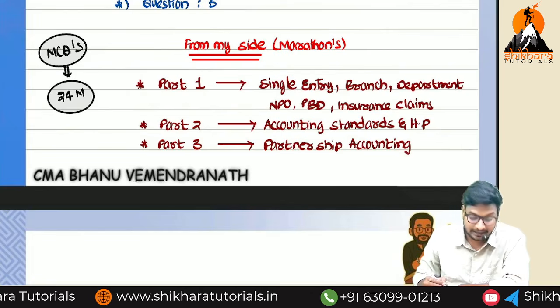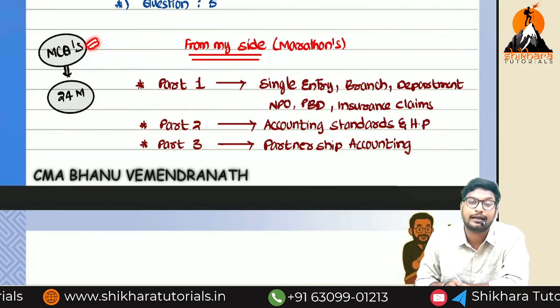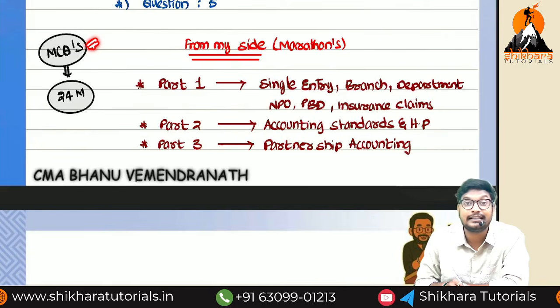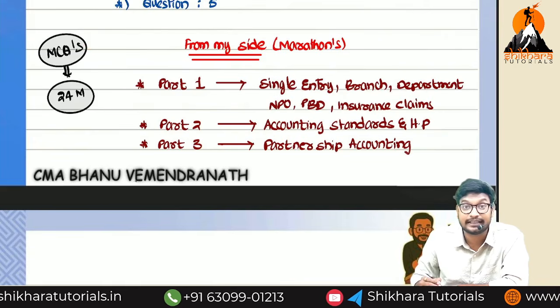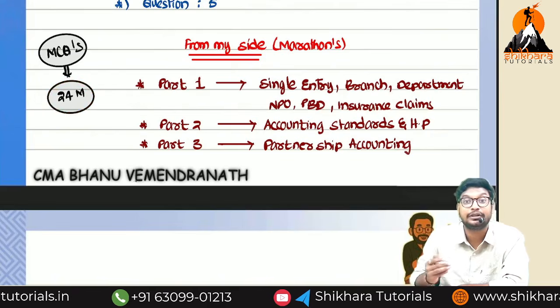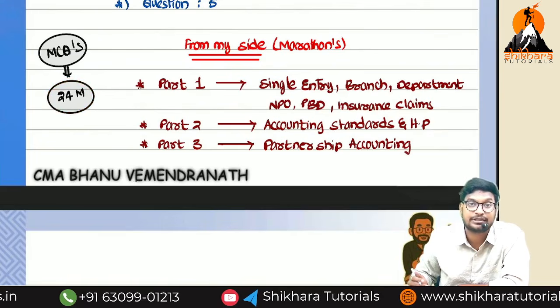And I will come up with the MCQ section. In that MCQ section, I am going to cover MCQs from the ICMAI material, past papers and the recently released MCQ-related topics. So most probably you can get 24 marks. That means most probably you can attempt 12 MCQs easily.